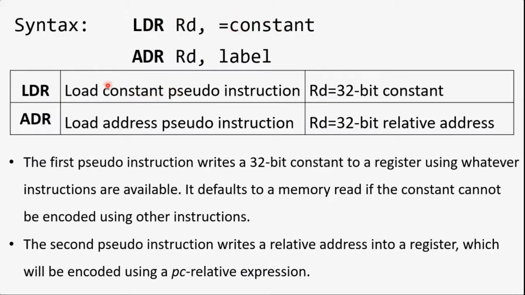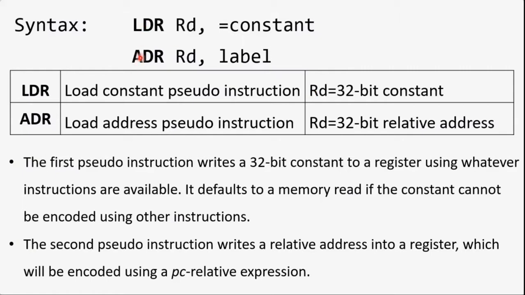Instead, the LDR instruction triggers some instruction which the processor thinks suitable to copy that 32-bit value into RD. Maybe a move instruction or MVN, move negative. We have studied this, no? Move instruction, move negative, a lot of instructions are there. The processor selects the best suitable instruction and executes this transfer, that is, the 32-bit constant into RD.